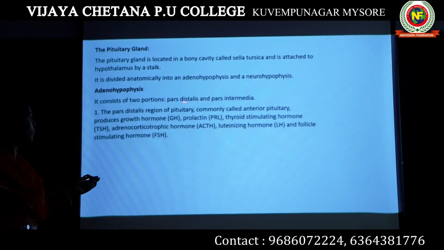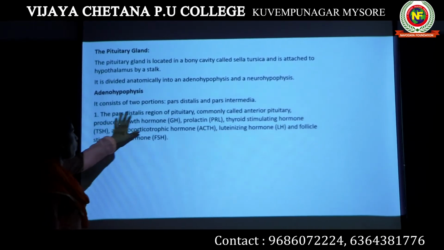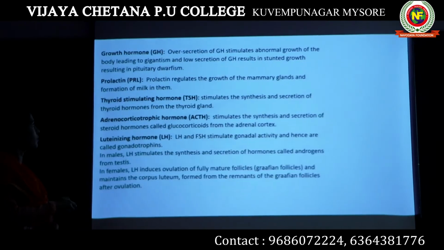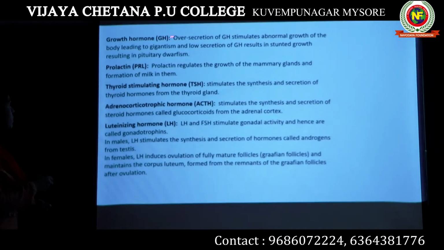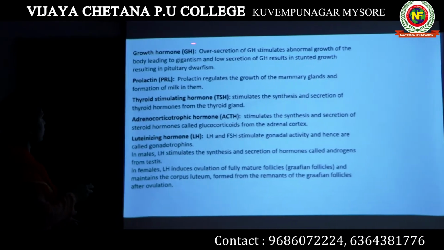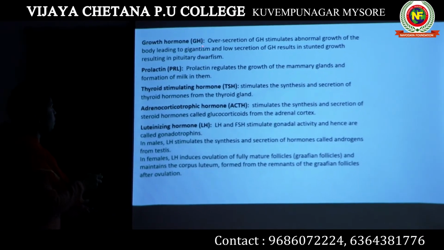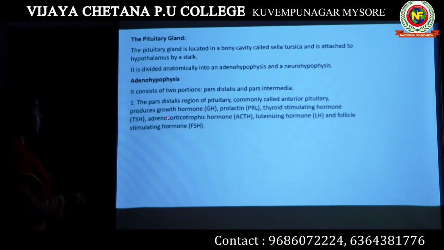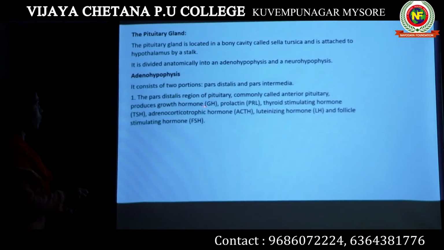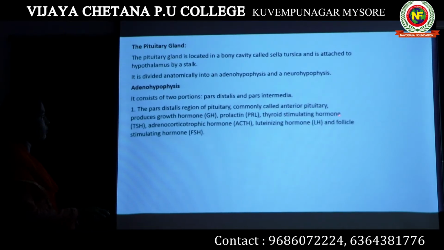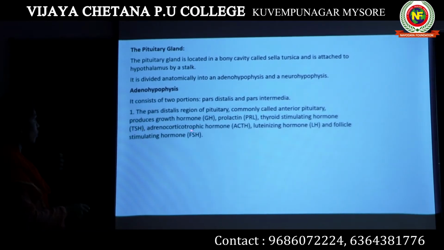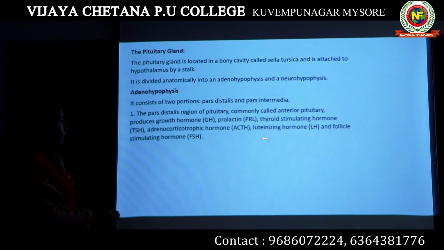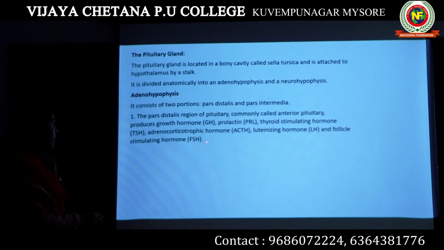Before that, we will have to know the actions of all these different hormones. Let's begin with growth hormone, the first very important hormone produced by the pars distalis, then prolactin, TSH, ACTH, luteinizing hormone and follicle stimulating hormone.